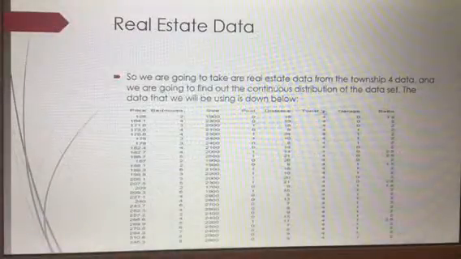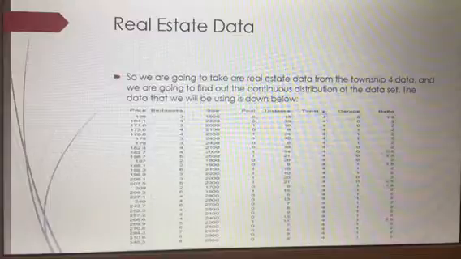So this is the table that we're going to be using, like I said, from the Township 4 data, from the real estate data. As you can see, the prices of the houses are on the left-hand side. The first price on there is 125 grand in this case. And as you look towards the bottom, you can see 345.3. That's the highest price. That's the data set that we see here.